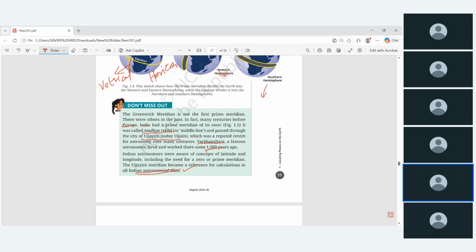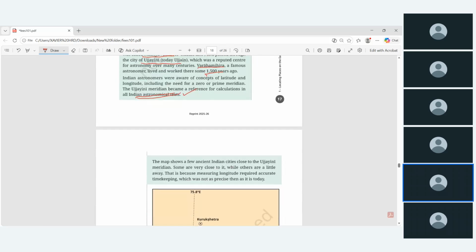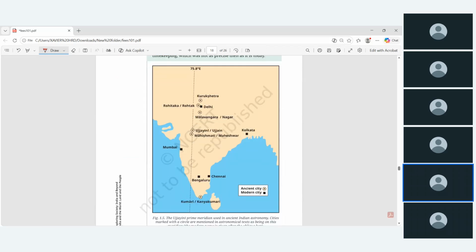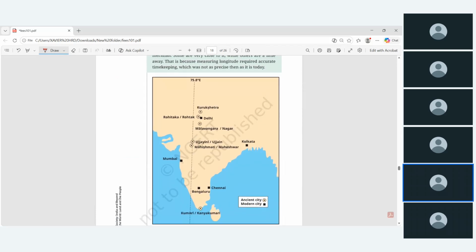All other astronomers in the ancient and medieval period considered the Ujjaini or Madhya Rekha as the prime meridian. Later, in the 19th century, all the nations started to accept the Greenwich meridian as the standard one. In the map it shows how ours is 75.8 degrees east. This is longitude.